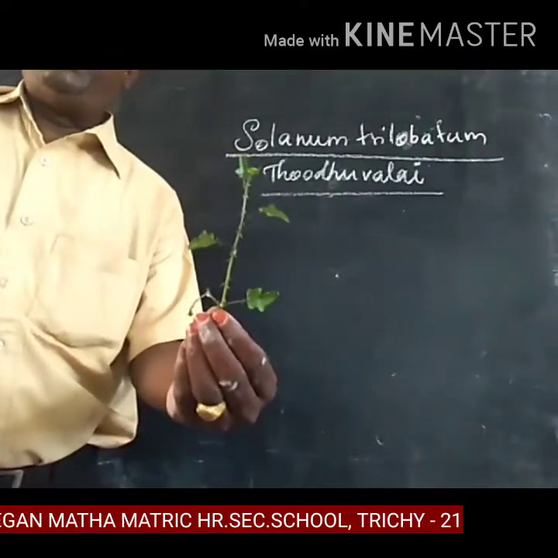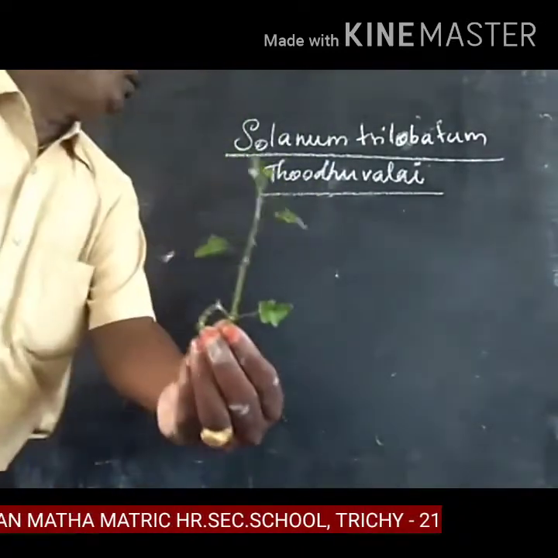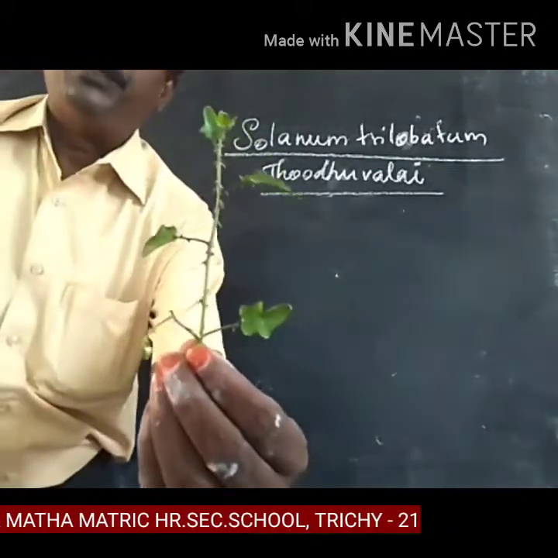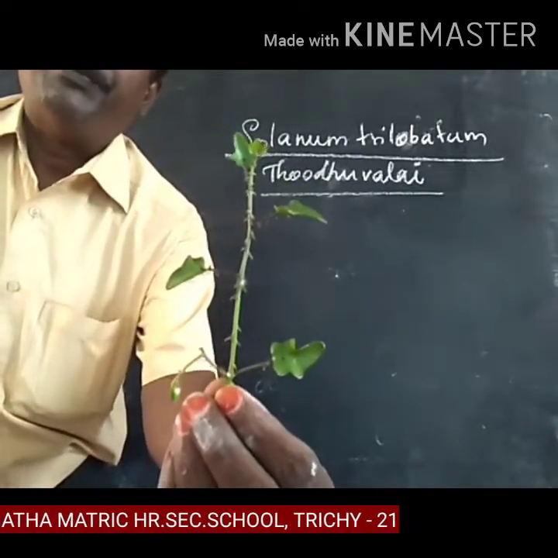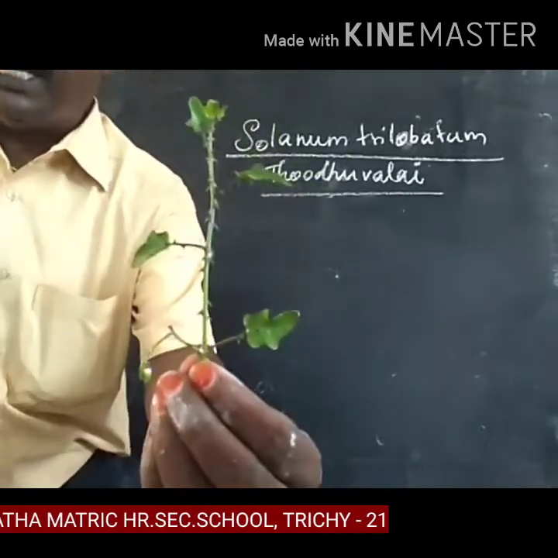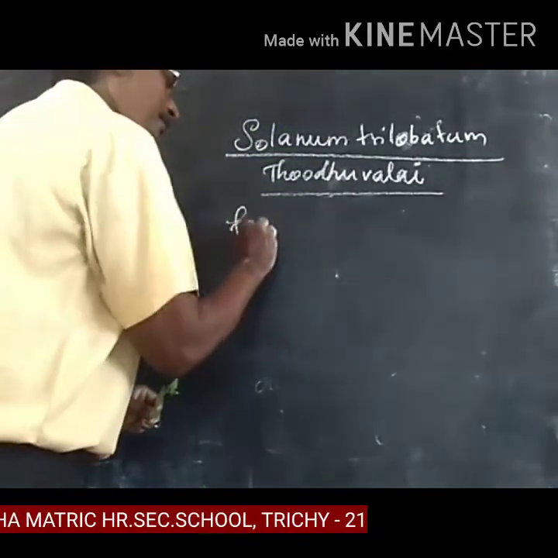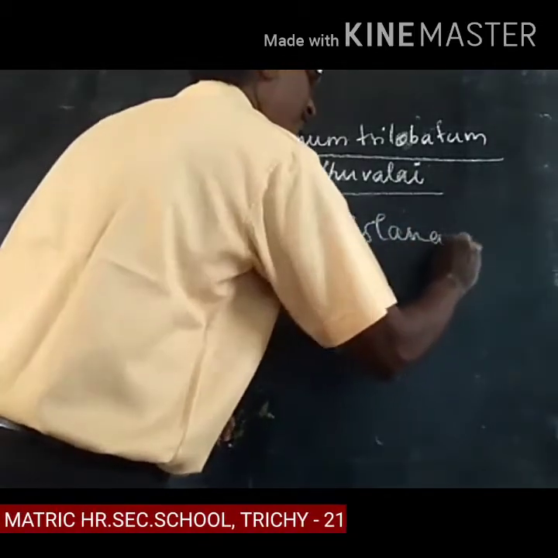The next plant is Solanum trilobatum. In Tamil it is called Thuduvalai. This plant belongs to the family Solanaceae.